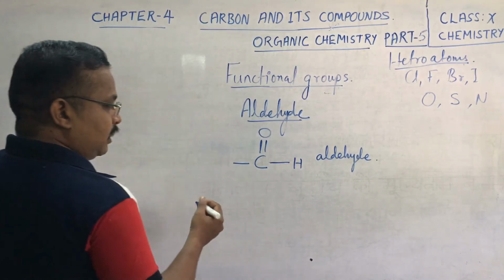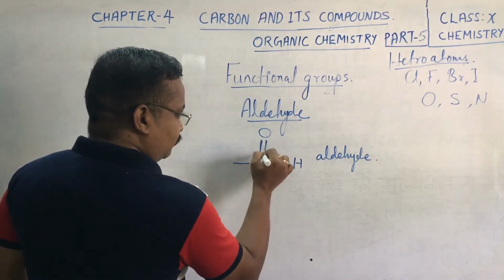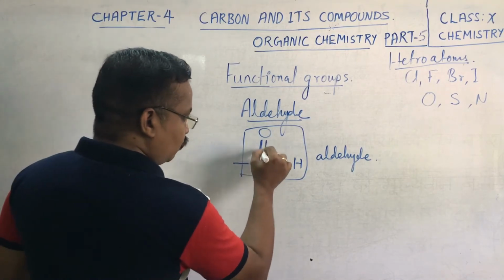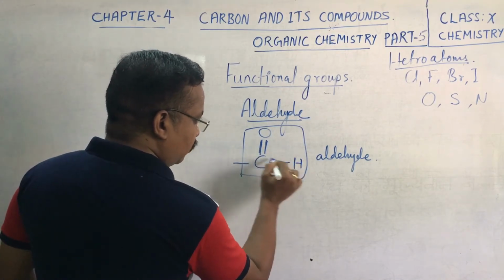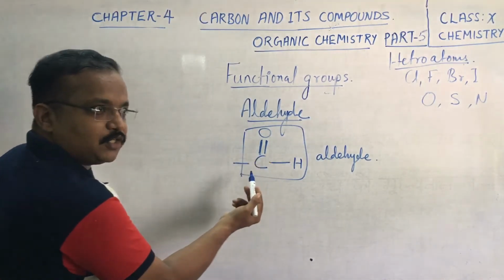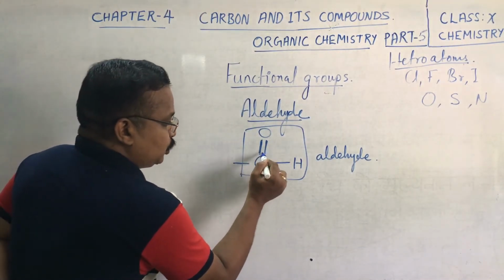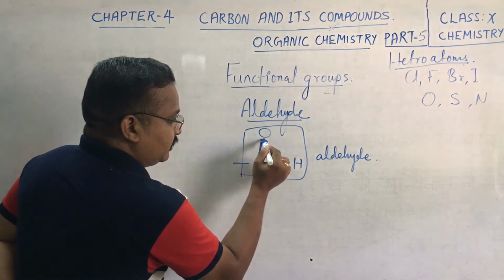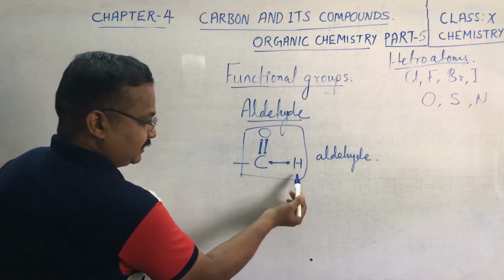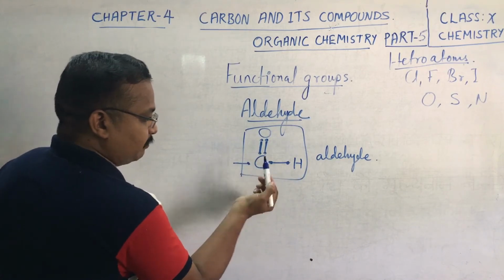Here the carbon has 1, 2, 3 bonds completed. Of the tetravalency of this carbon, 2 electrons are shared with the oxygen atom and 1 electron is shared with the hydrogen atom. One more electron is remaining here.